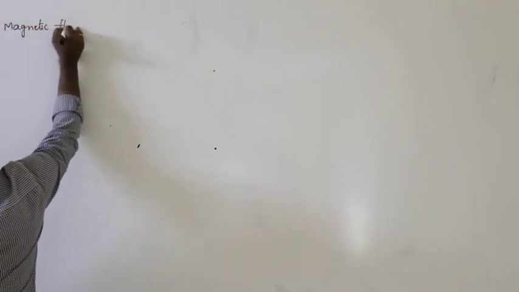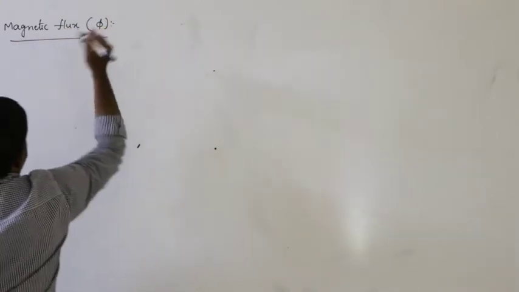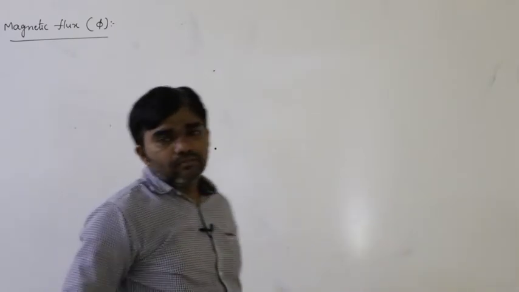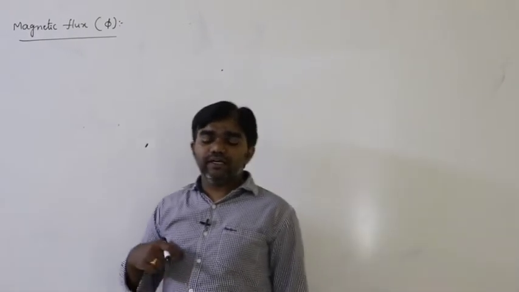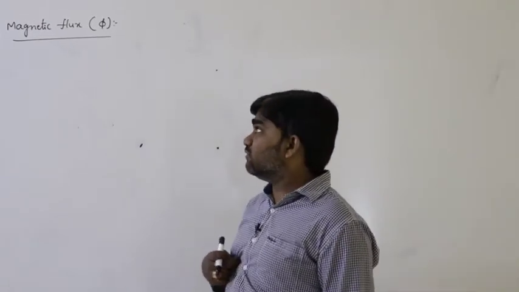Come to the point, what is meant by magnetic flux? It is denoted with phi. Just like electric flux: how can you define electric flux?